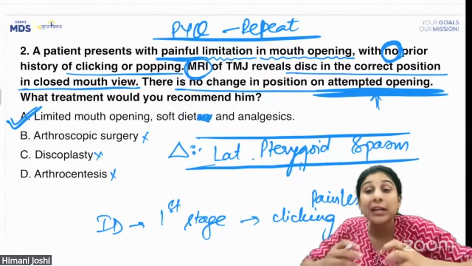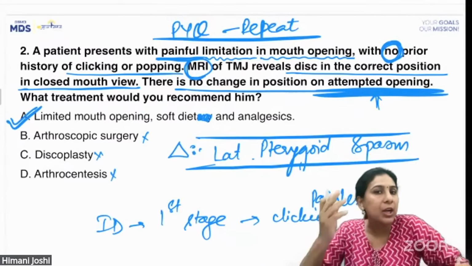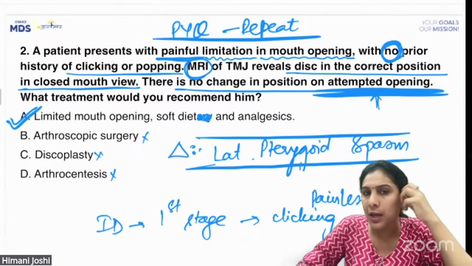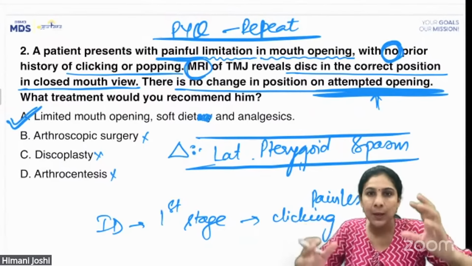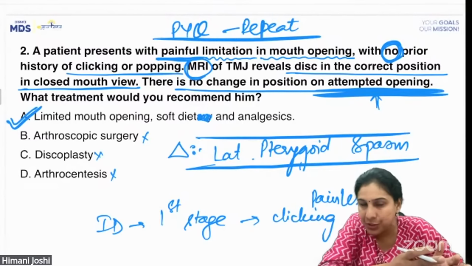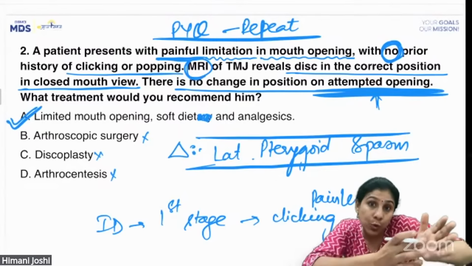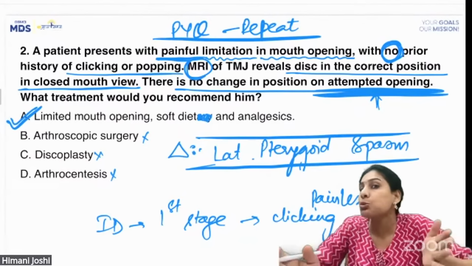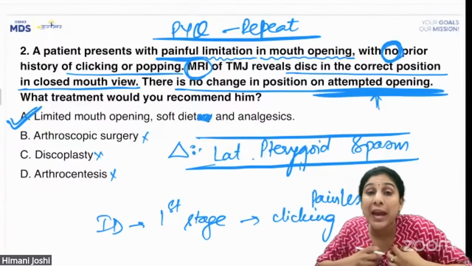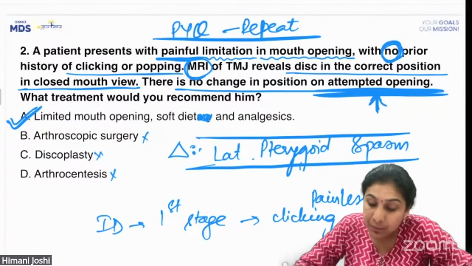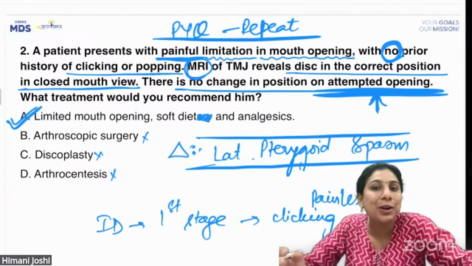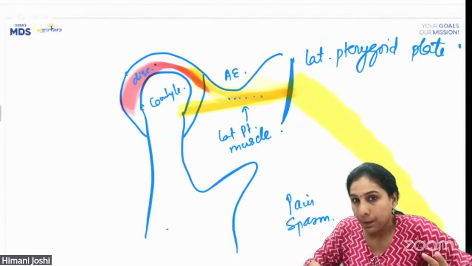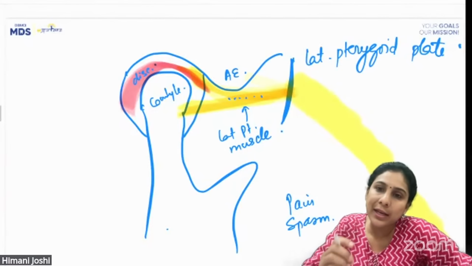So when we do an MRI of the joint, we always do it in two parts. One is the closed mouth position and one is the open mouth position, to see how the disc is in the closed mouth position and how the disc moves along with the condyle in the open mouth position. So MRI is always done in two stages. When the patient is attempting to open the mouth, he's able to open, so definitely it's not ankylosis. This is causing pain, so this is a case of lateral pterygoid spasm.